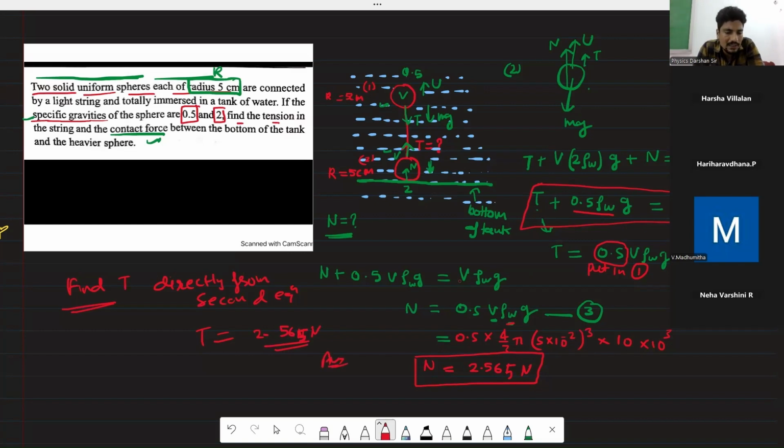Will you tell me who got this same 2.56 Newton after calculating it? Sir, I got 2.6 Newton, sir, with round off. Okay, approximately you are getting the same. Yes, sir. Correct.